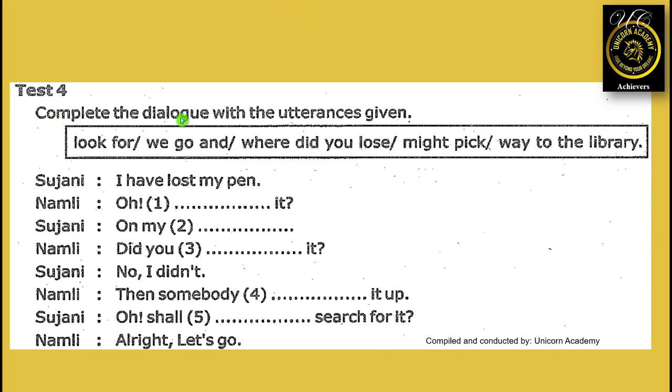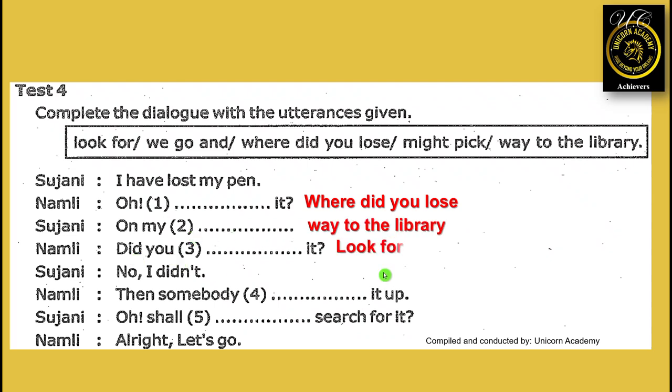Test 4. Complete the dialogue with the utterances given. I have lost my pen. Oh, where did you lose it? On my way to the library. Did you look for it? No, I didn't. Then somebody might pick it up. Oh, shall we go and search for it? All right, let's go.